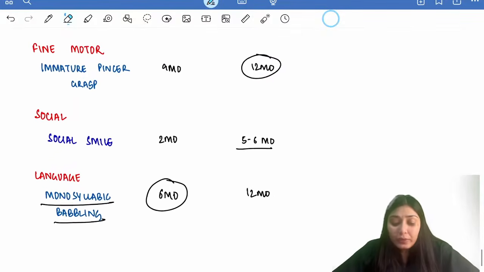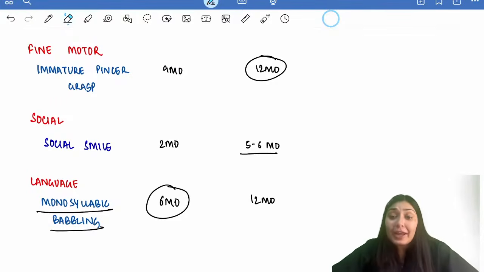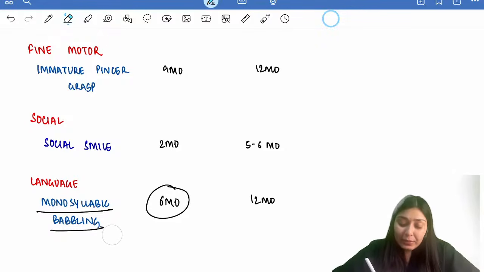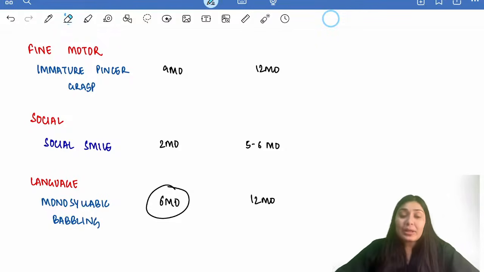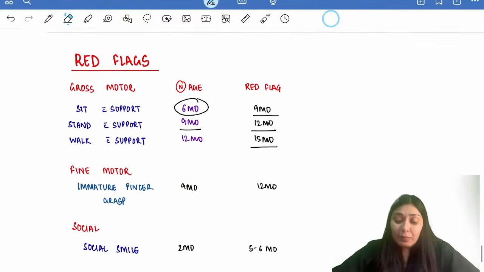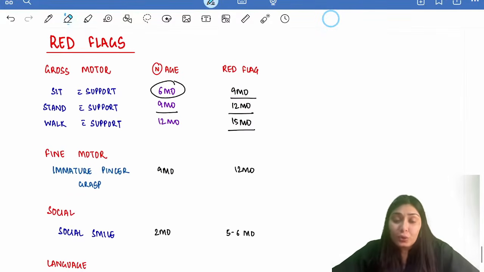For fine motor, we know immature pencil grasp should come by 9 months of age. If it has not come by 12 months, this is a red flag. Social smile should come by 2 months of age. If it has not come by 5 to 6 months, it is a red flag. And lastly, monosyllabic babbling comes at 6 months. If monosyllables have not been there till 12 months of age, it is a red flag. So these are the important red flags that you should know.